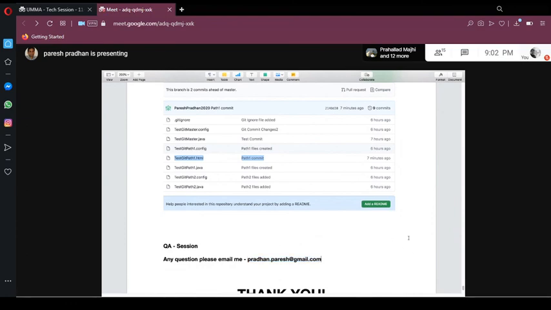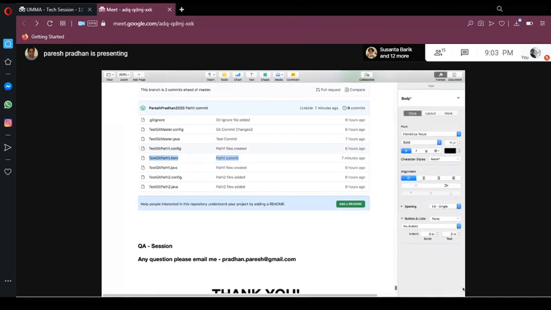Yeah, Paresh will quickly take if there are a few questions. Sure. Any questions? Yeah, Paresh. That's why you ran two commands. One is git push, one with a set upstream, and one is only -u origin. What are the two differences? Can you please elaborate?